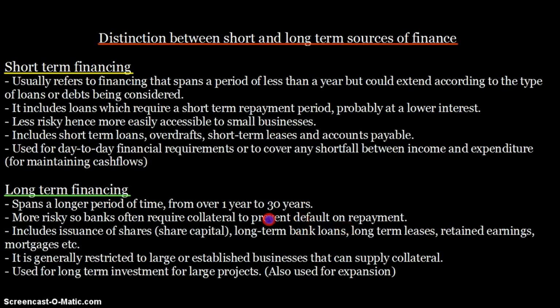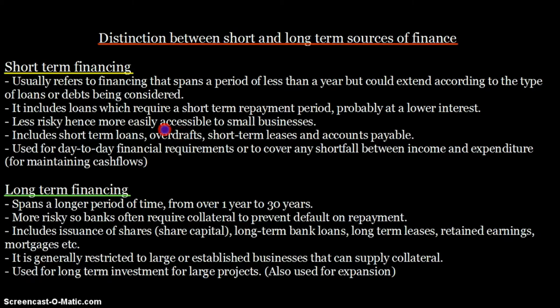So the short-term loans had a short repayment period, but when we say long-term financing, we include loans which require a long repayment period. So it will have a high interest because it is more risky to offer loans for that long a time. Hence, banks often require collateral for that. That is, you need secured loans. Generally, only secured loans are offered for long terms. Unsecured loans are basically where you don't offer collateral, so they have a higher rate of interest, and generally they are part of your short-term sources of finance.